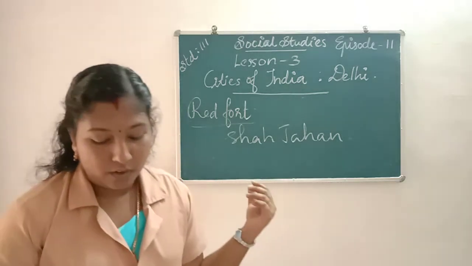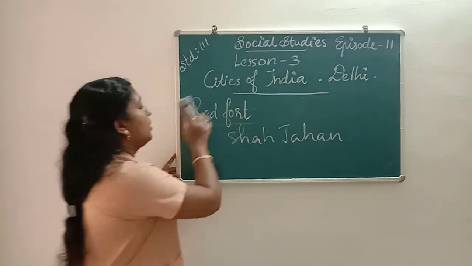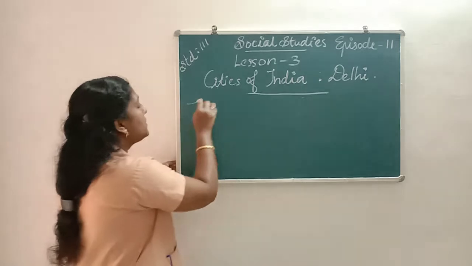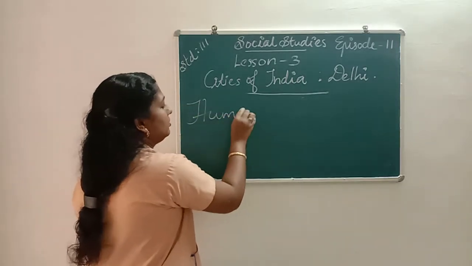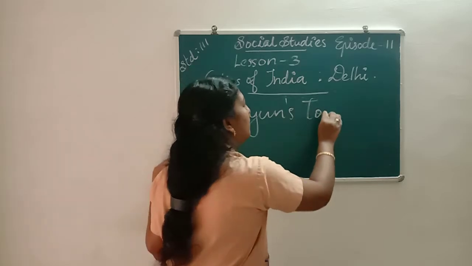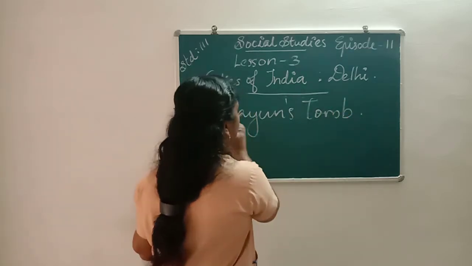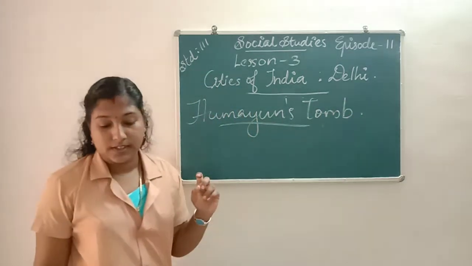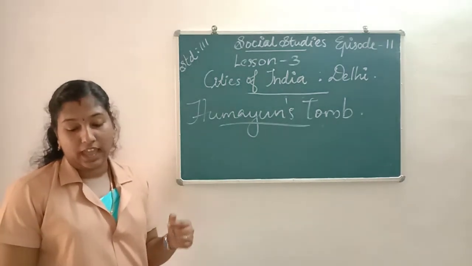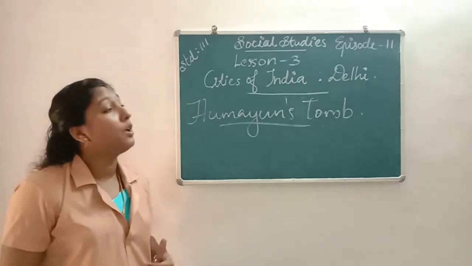Next we learn about Humayun's Tomb. Humayun's Tomb is the tomb of the Mughal Emperor Humayun.